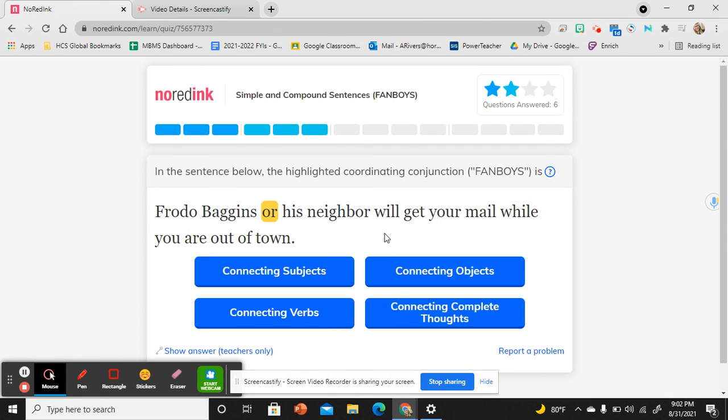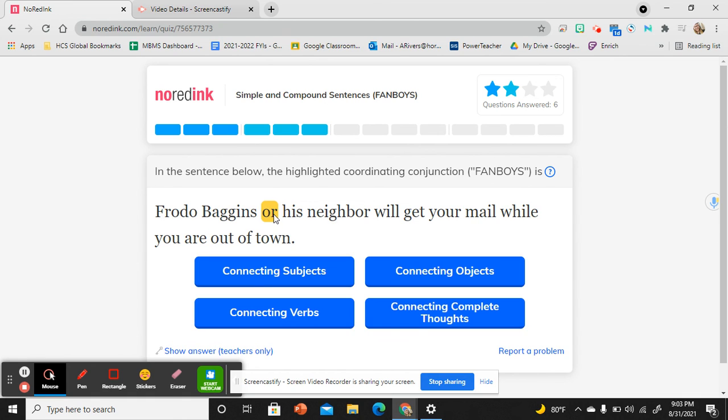This is going to be the last one that we do together, and then you're going to be on your own. Frodo Baggins or his neighbor will get your mail while you're out of town. Frodo Baggins or his neighbor will get your mail. So will get your mail is the action in the sentence. Who is doing the action or what is doing the action? Frodo Baggins or his neighbor.